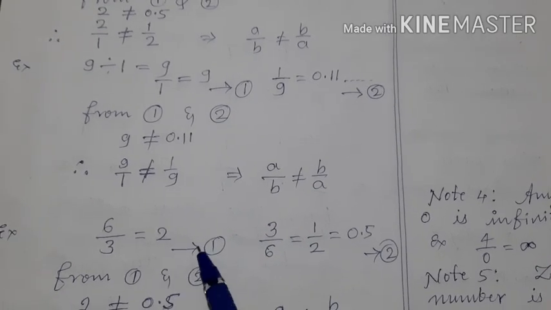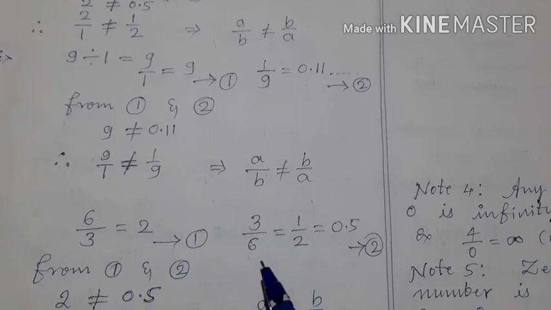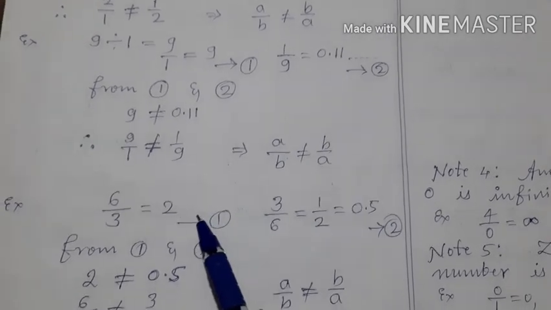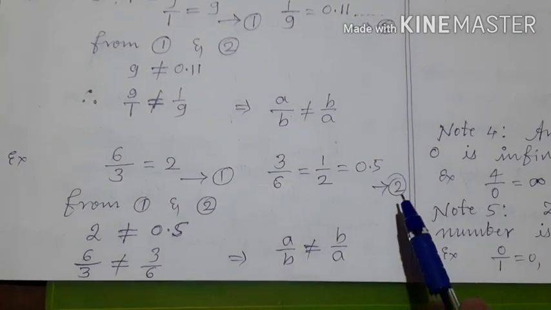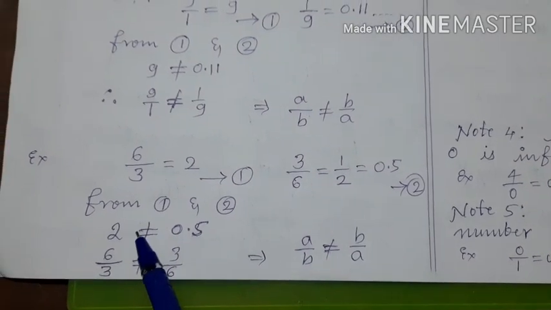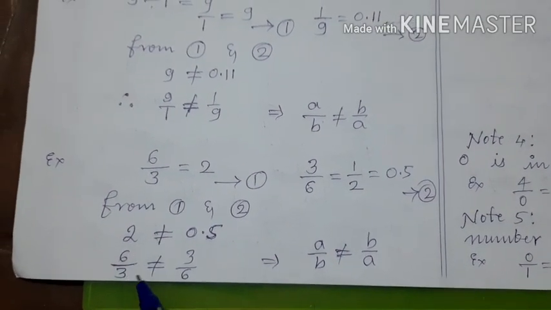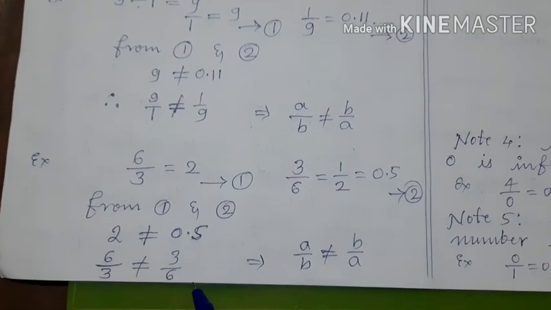6 by 3 is equal to 2 is equation 1, but 3 by 6 is equal to 0.5 is equation 2. From equation 1 and from equation 2, it is clear that 2 is not equal to 0.5. Means 6 upon 3 is not equal to 3 by 6.